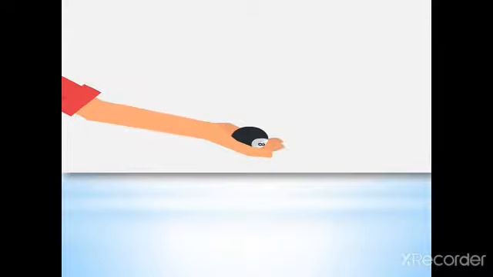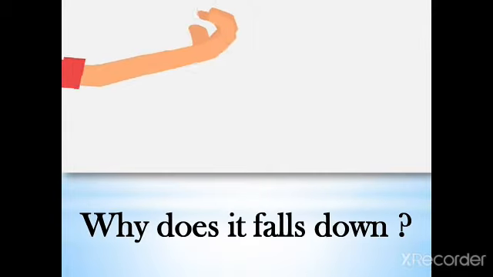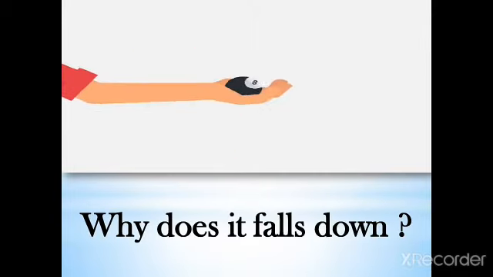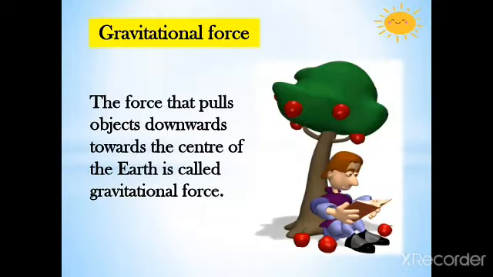When we throw a ball up into the air and it returns to us, why does it fall down? This is because of the force of gravity. Gravitational force: the force that pulls objects downwards towards the center of the earth is called gravitational force.